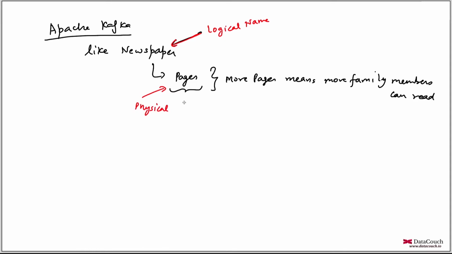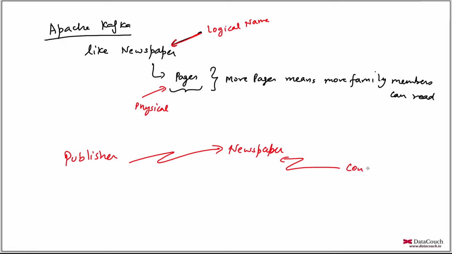Pages are physical, they actually exist, but the newspaper name is just a logical grouping. So in the Kafka world, we read data at our own pace. The newspaper is published by someone, so there are newspaper publishers. Let's say a publisher publishes the newspaper, and this newspaper is actually consumed by consumers. Consumer 1, another consumer reading the same newspaper.